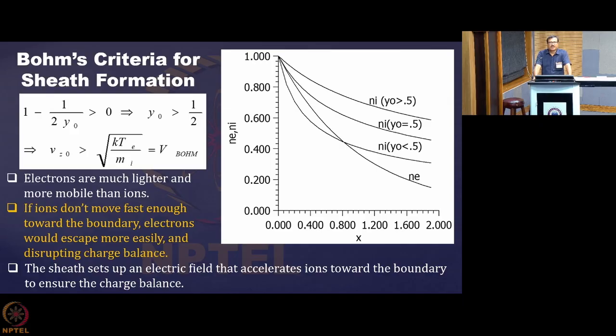Okay. Now, when we plot this Ne and Ni as per the expression that we have obtained as a function of this chi, then what we are getting is that when y0 is greater than half, that is the condition that has been maintained for the Bohm criteria, you see that Ni is always greater than Ne.